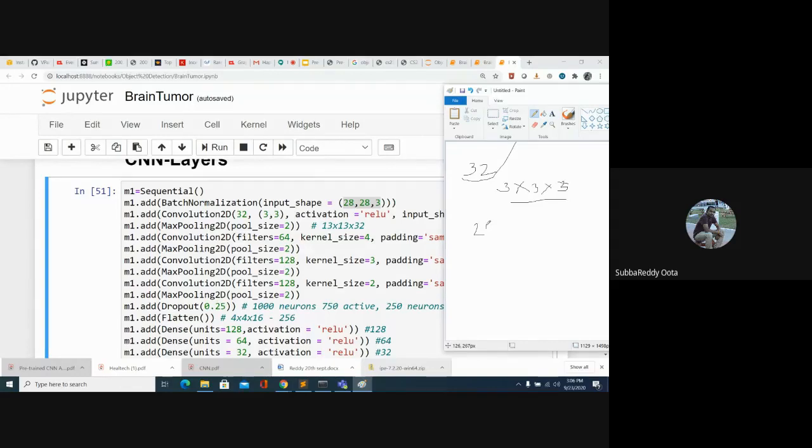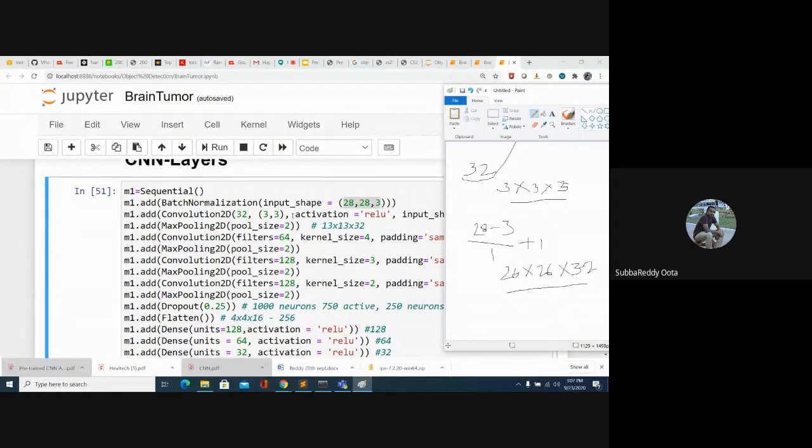So what will happen in the first step? What is the formula? It will be image size minus filter size, divided by stride, plus 1. So we will get 26. So at the end of the first convolution layer, our output will be 26 by 26 by, and how many filters did we use? 32 filters. So 26 by 26 by 32 is the output after applying the first convolution layer.